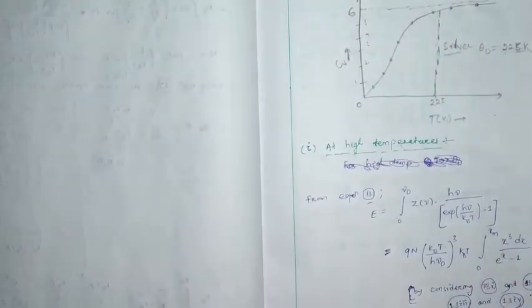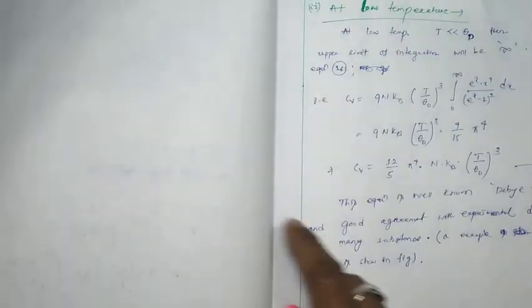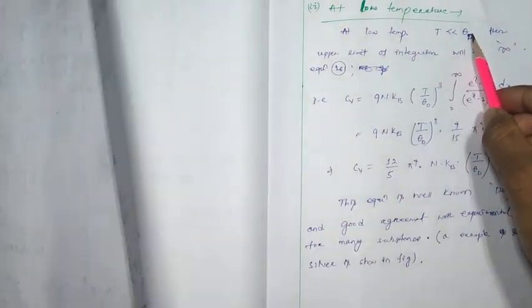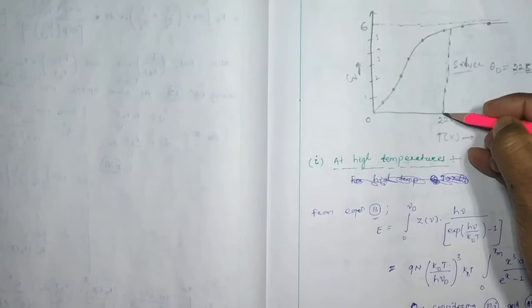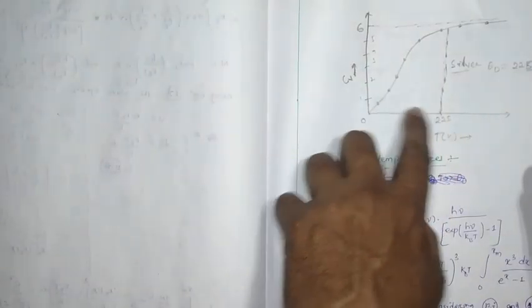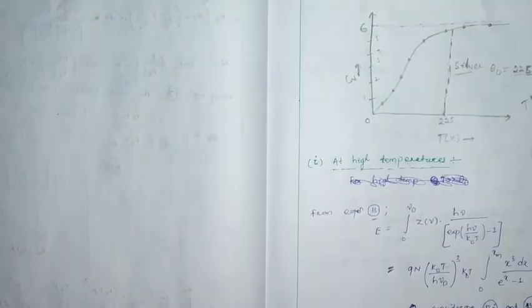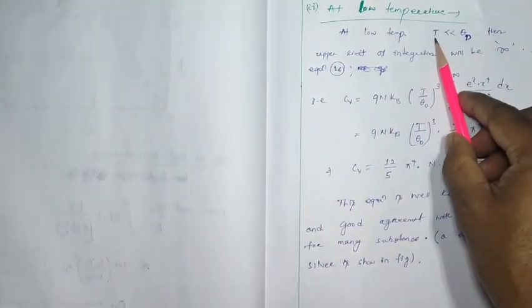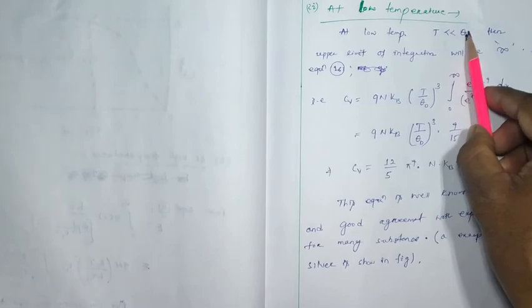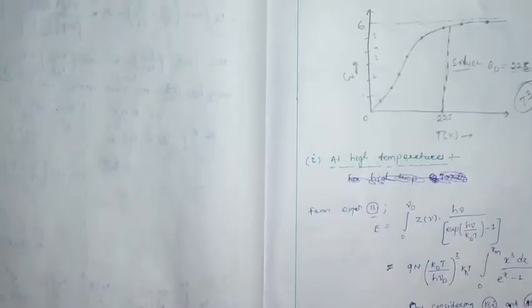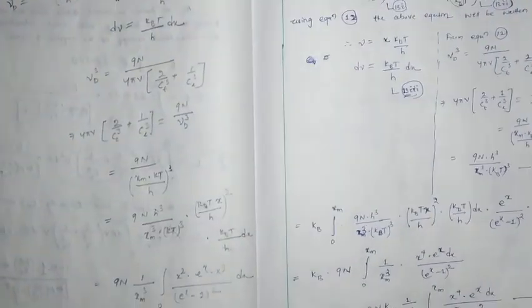Now we are going to consider the low temperature case. At the low temperature, that means T is less than theta d. This is our cutoff, this is our theta d, your Debye cutoff temperature. Below that temperature, the system has to obey the T cube law. Is it so or not? Check it. Whenever we consider T less than theta d, the upper limit of the integration will be infinite for equation number 16. You just consider that equation number 16.